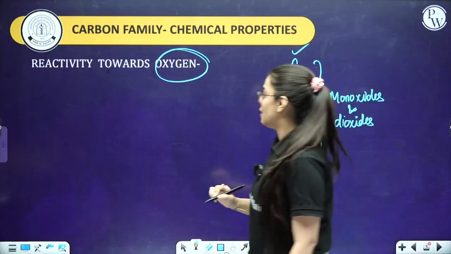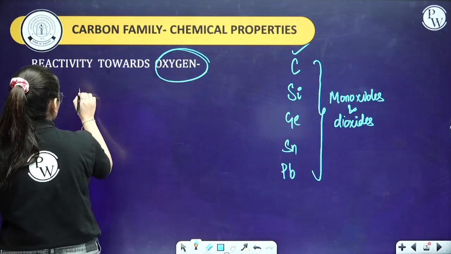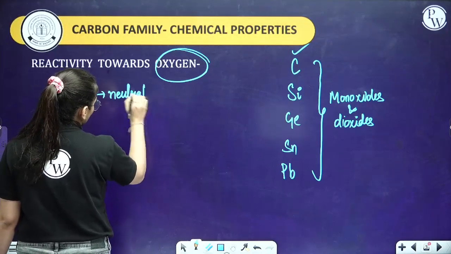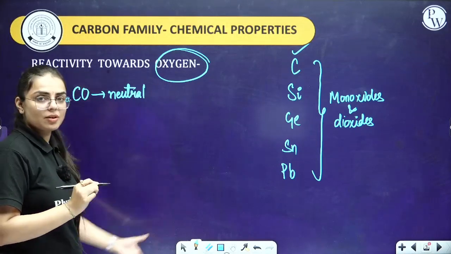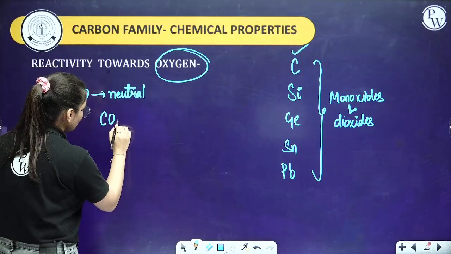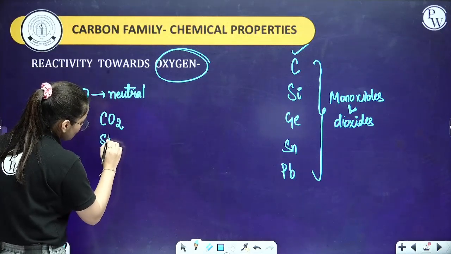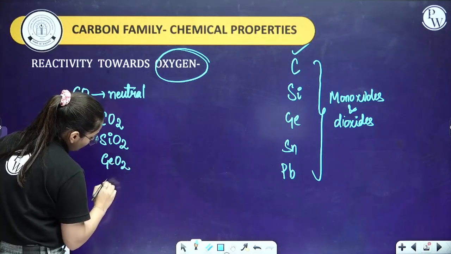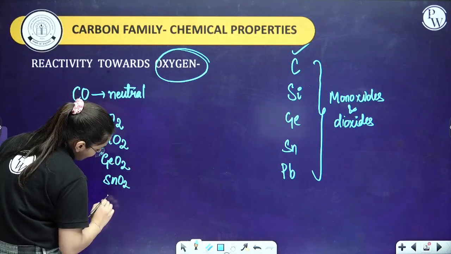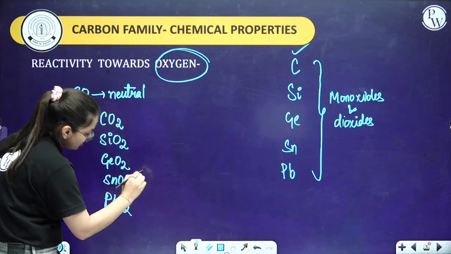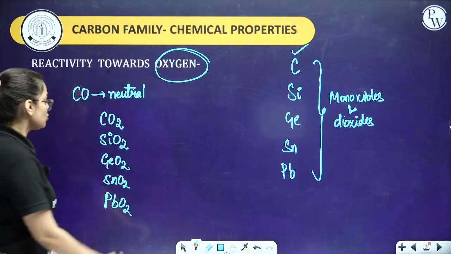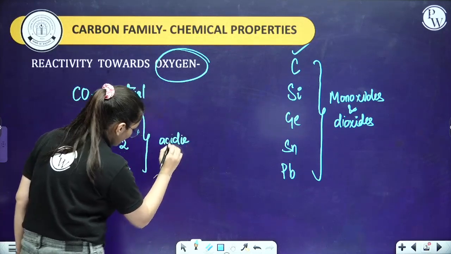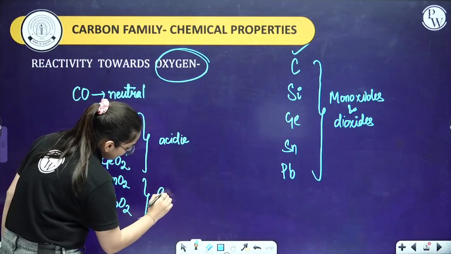Yes, everyone. Now, let me tell you, when carbon creates a monoxide, CO, basically it is neutral. Okay, and if I talk about the other members over here, carbon in the form of dioxide is CO2. Silicon in the form of dioxide is SiO2. Germanium will be GeO2. Tin will be SnO2. Lead will be PbO2. Yes, everyone. So, among these, the top three basically are acidic, and the remaining two are basically amphoteric.